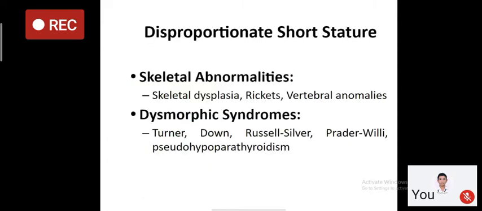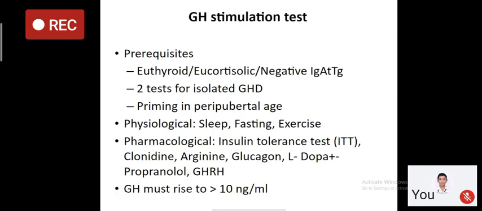While disproportionate short stature means when your upper segment to lower segment ratio is not maintained within the normative range. The important causes are skeletal dysplasias, rickets, which is because of vitamin D deficiency, and various other causes, vertebral anomalies, Turner syndrome, Down syndrome, Russell-Silver syndrome, pseudohypoparathyroidism. So there are causes for proportionate short stature, and there are causes for disproportionate short stature.